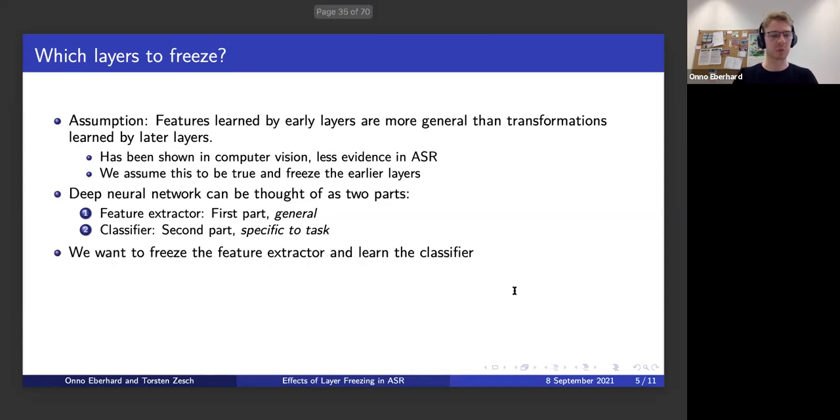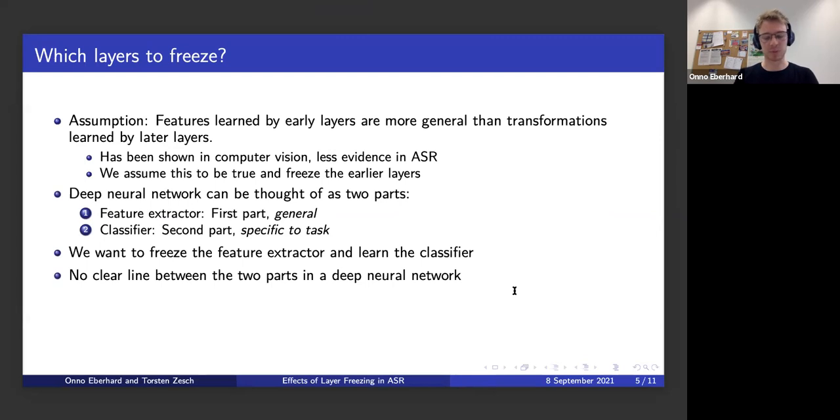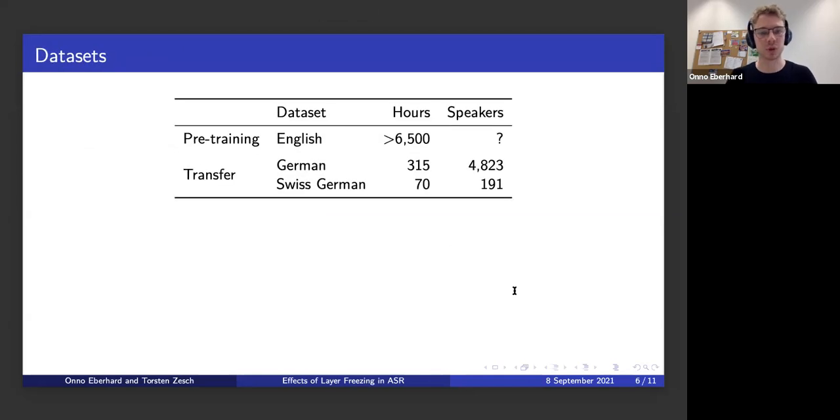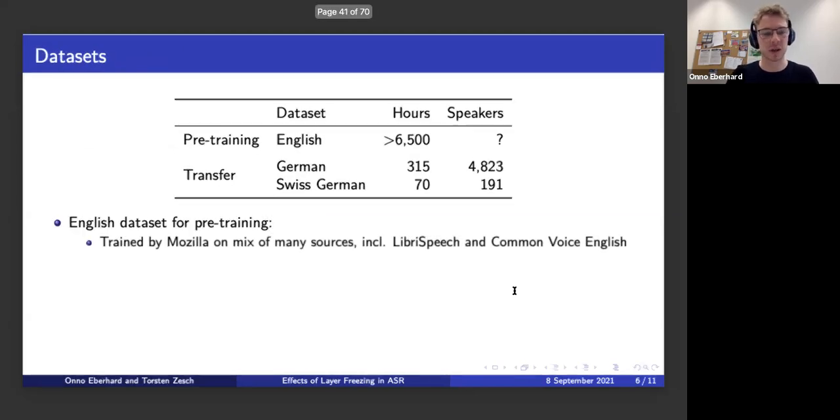Then, of course, what we want to do is freeze the feature extractor, which is general. We don't need to learn these weights anymore. We just learn the second part, the classifier. One problem still remains, which is that there's no really clear line between these two parts in a neural network. It's all just layers after layers. So we don't know how many layers we need to freeze, and that is what we experiment with in this work.